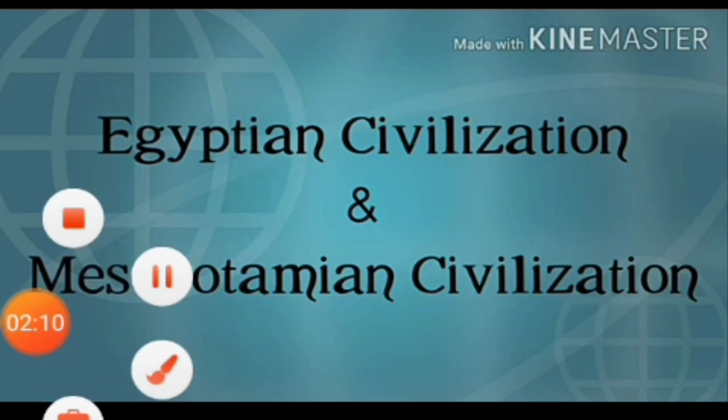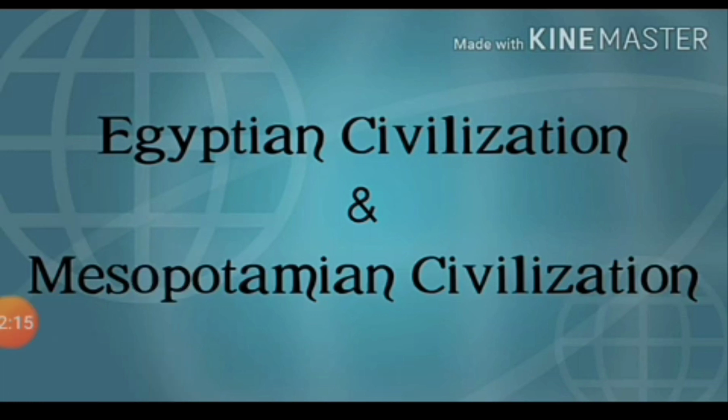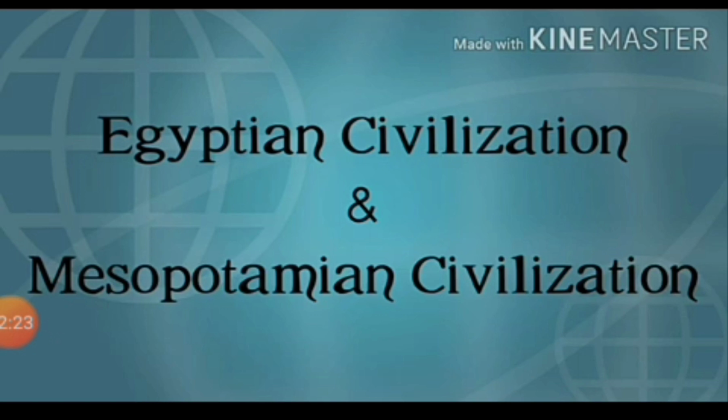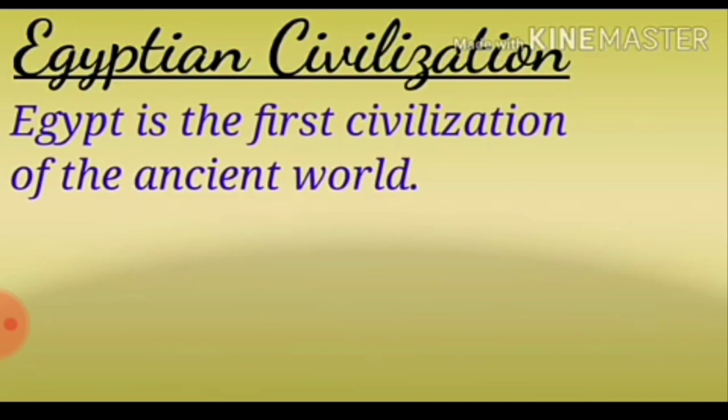Today in this class, I am going to discuss Egyptian civilization and Mesopotamian civilization. Egyptian civilization.